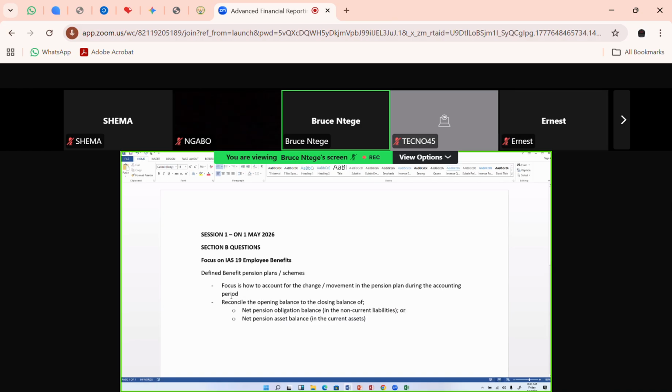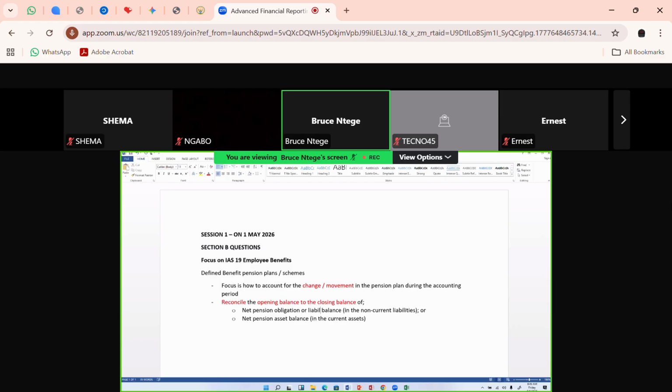So we want to reconcile the opening balance to the closing balance, and to do that we shall have accounted for how it has changed, in other words, the movement in that pension obligation or pension asset. The word obligation can mean liability as well.